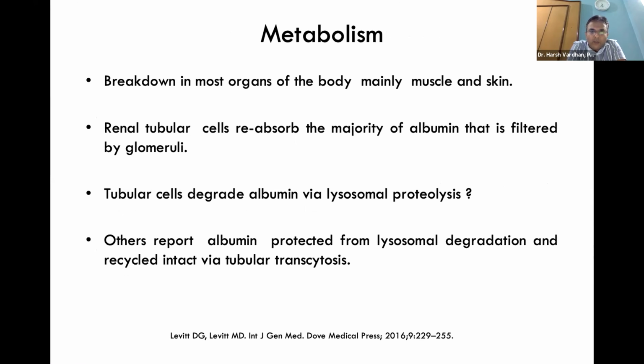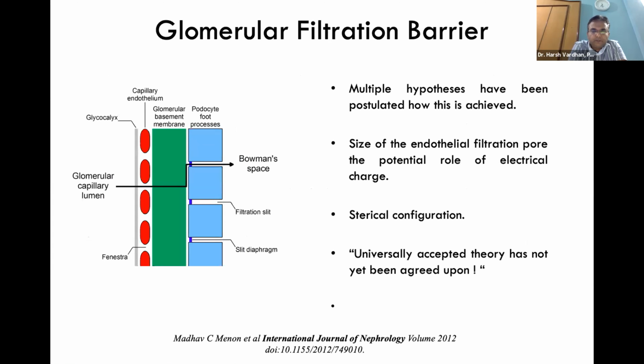If we look at the metabolism, breakdown occurs in most organs of the body, mainly in muscle and skin. Renal tubular cells reabsorb the majority of the albumin that is filtered by glomeruli. Some say that tubular cells degrade albumin via lysosomal proteolysis. Others challenge this theory, saying that albumin is protected from lysosomal degradation and recycled intact by tubular transcytosis.